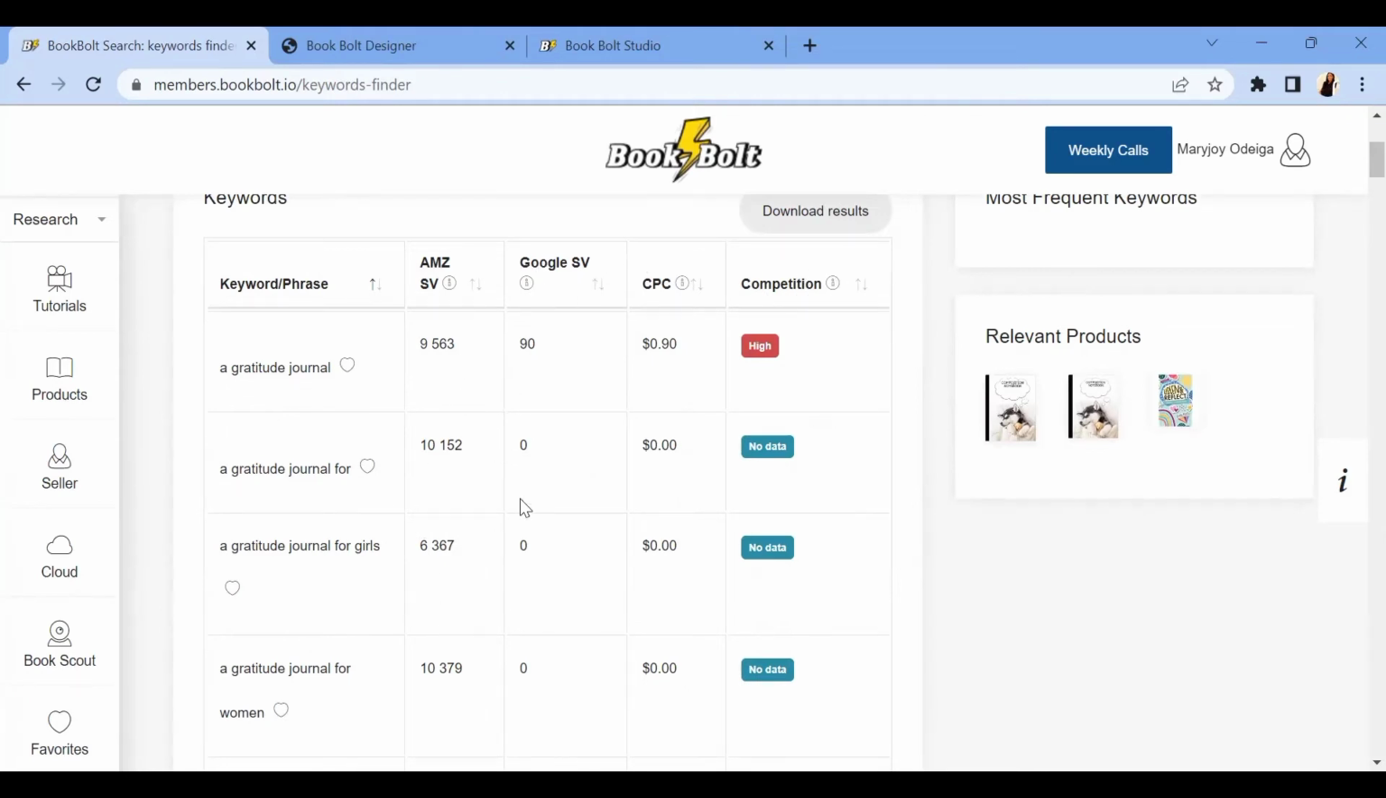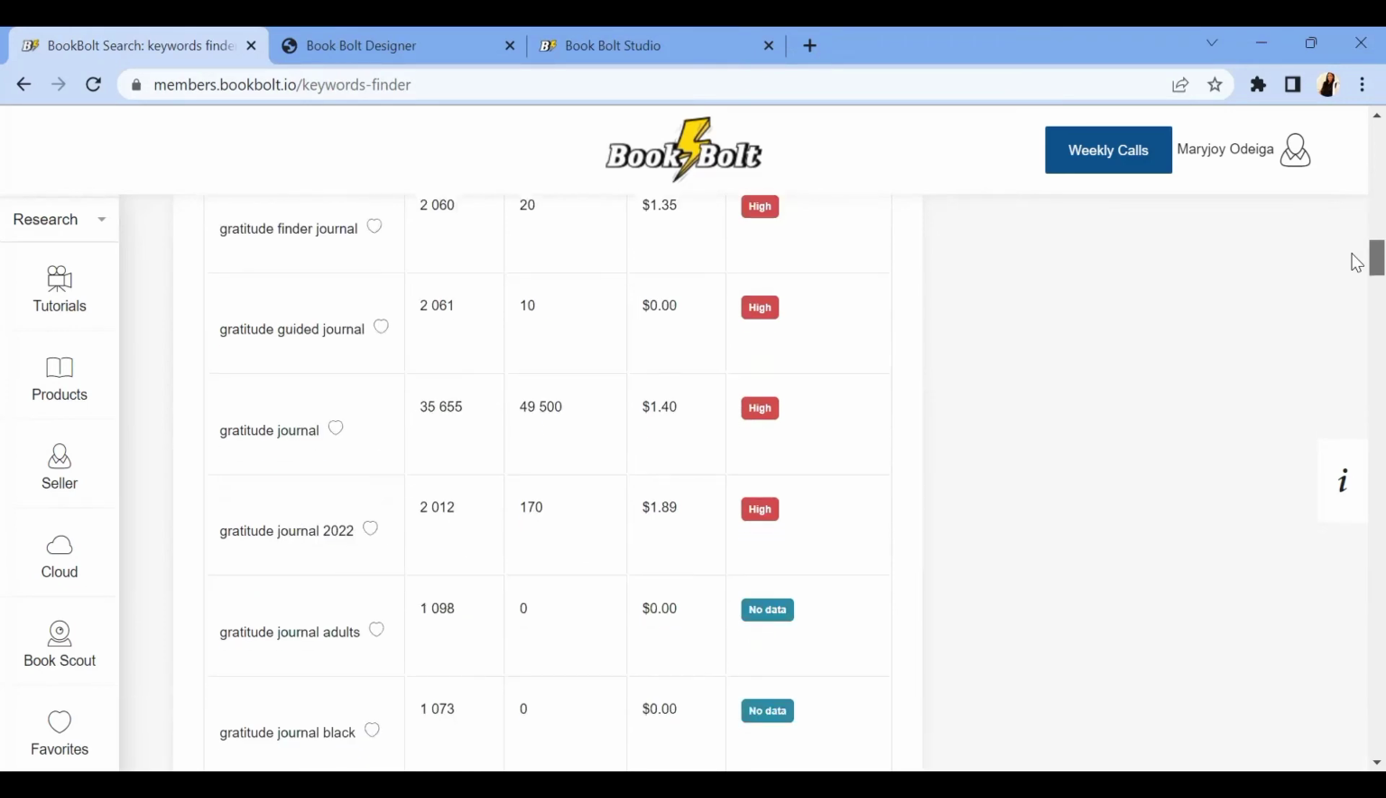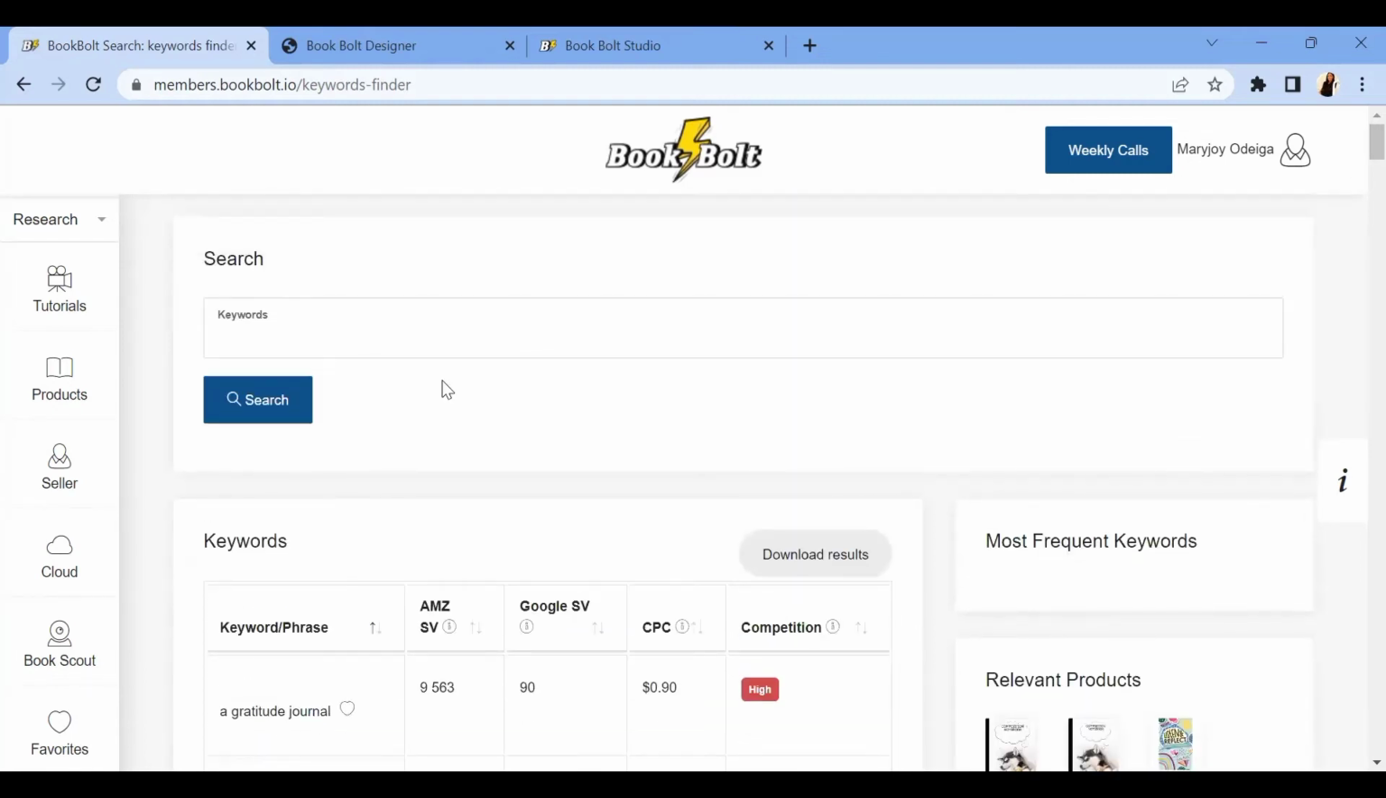So right now, if you see, a gratitude journal has over 9,000 searches on Amazon per month. A gratitude journal for has over 10,000 search volume from Amazon per month. So this is actually very awesome and interesting. Look at a gratitude journal for women has over 10,000 search volume. This is actually interesting. So with this, you can know the keywords that you can use in your book that would help your customers to actually find your product. So that is that for the keywords.